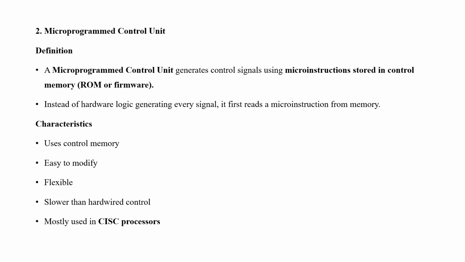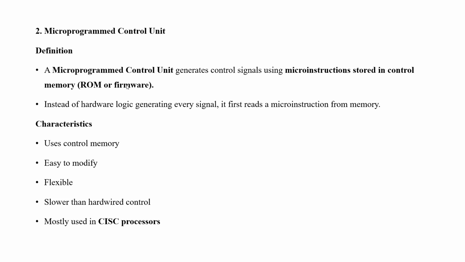Instead of hardware logic generating every signal, it first reads micro instructions from memory. So what are the characteristics? It uses control memory, easy to modify and flexible, slower than hardware control, and mostly used in CISC processor. So it's a very important question: what is RISC and what is CISC processor?